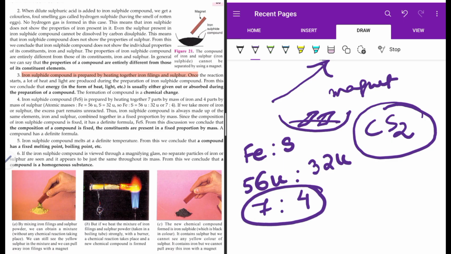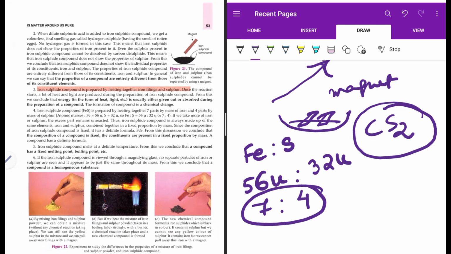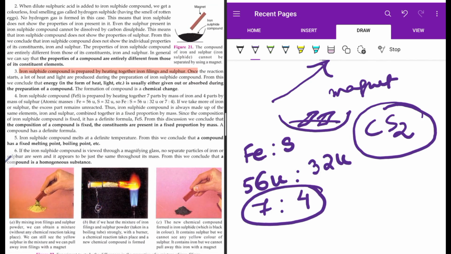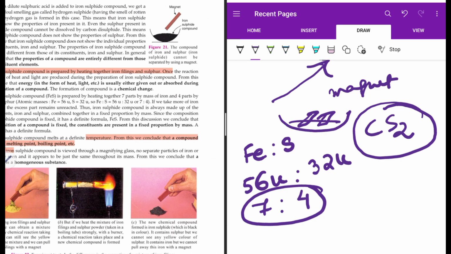So FeS is a compound having a fixed or definite formula, a fixed proportion by mass of Fe and S, and it has a fixed melting point and boiling point. All other properties of a compound are possessed.